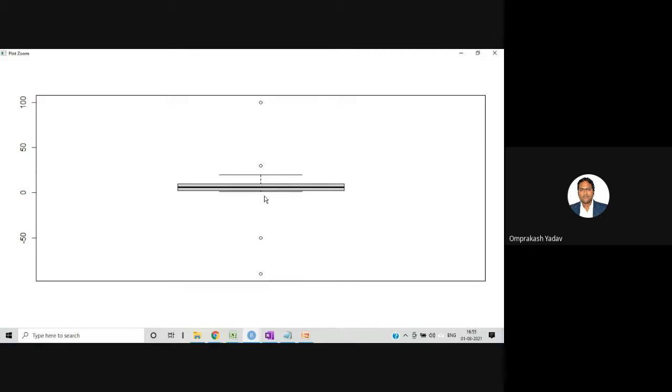On any particular column you can fire this command, and it will show you directly whether outliers are present in that column or not. If outliers are present, you can deploy certain strategies to remove them. With the help of the box plot, or with the interquantile range, you can remove the outliers. In the interquantile range, we calculate the upper range and the lower range, and we fix our data within this particular range only.